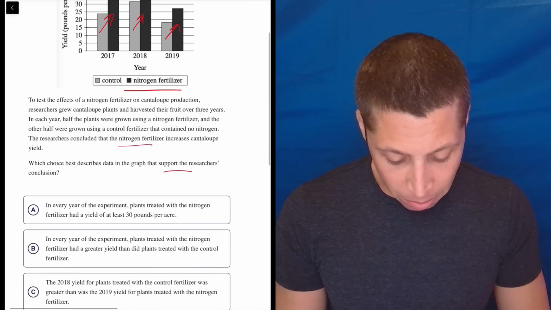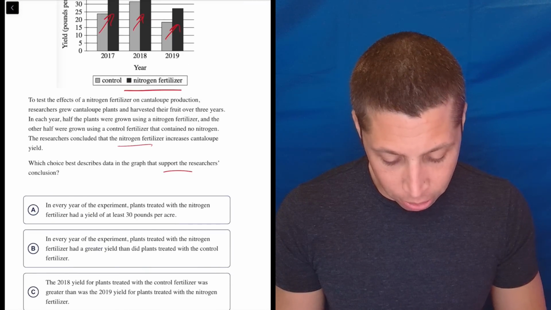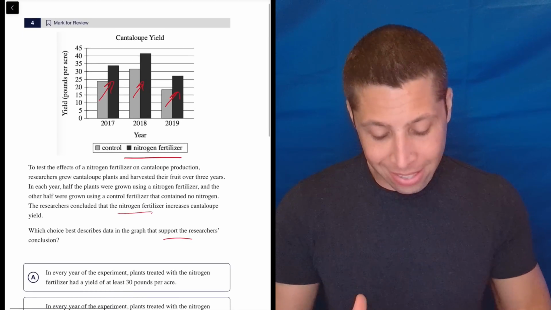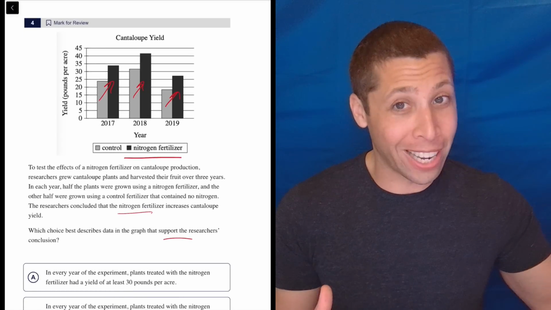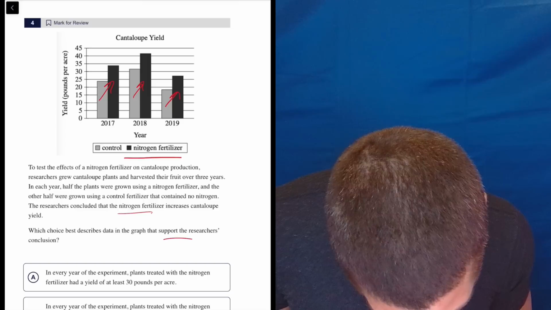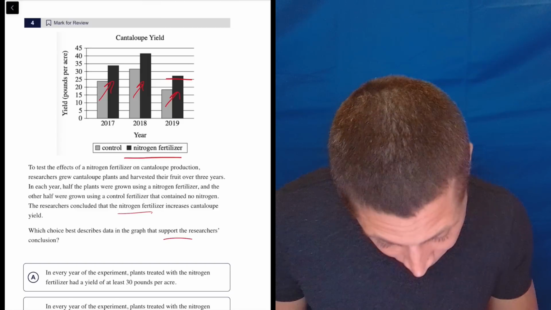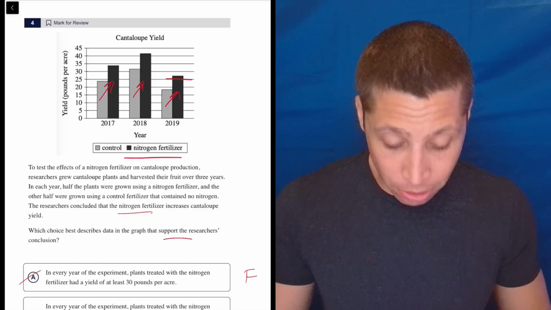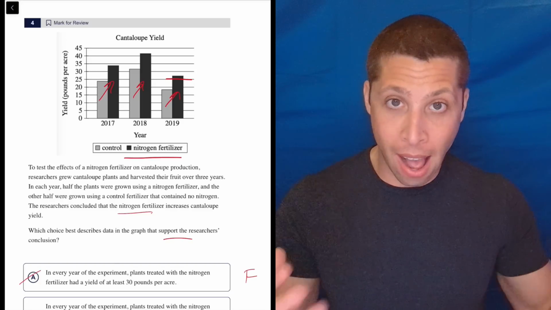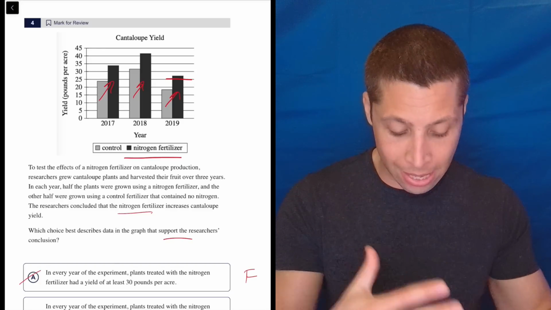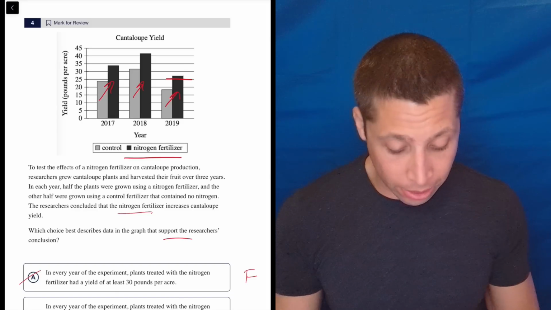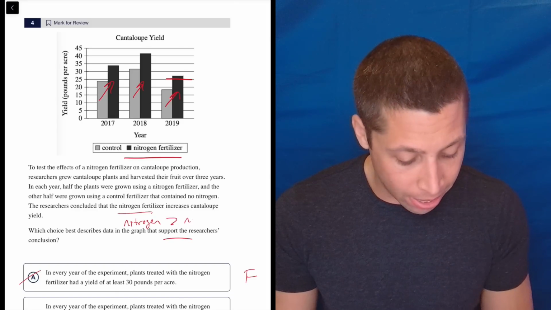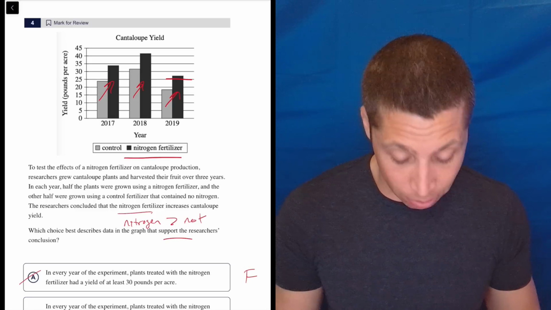In every year of the experiment, plants treated with the nitrogen fertilizer had a yield of at least 30 pounds per acre. Okay, well, that's not saying that it increased it, right? I mean, is that true? No, not for 2019. So that's not even true. That's false, right? But that's not really the reason I'd cross it out. To be honest, it's not saying that the nitrogen is better than the non-nitrogen. Really, that's what we want to say, right? Nitrogen better than no nitrogen, right? That's basically what it is.